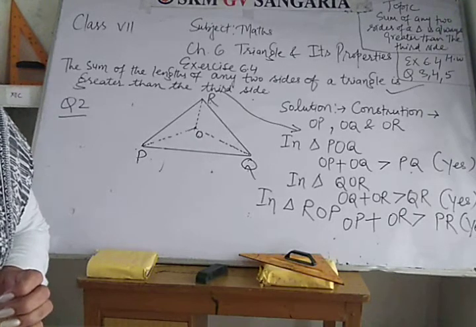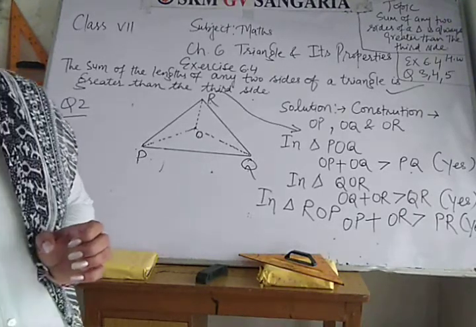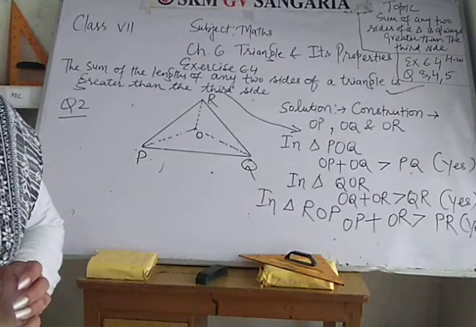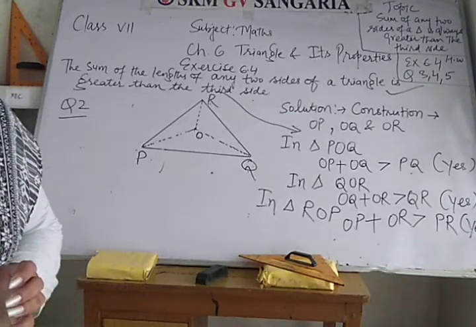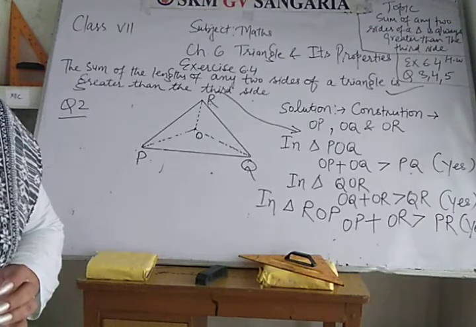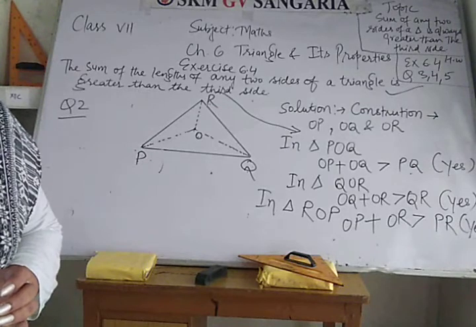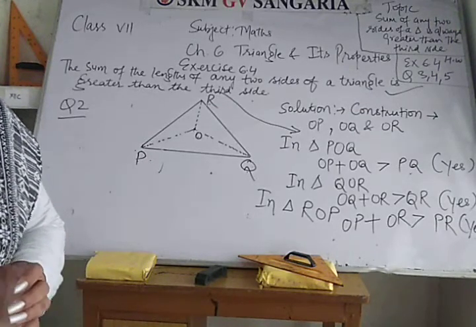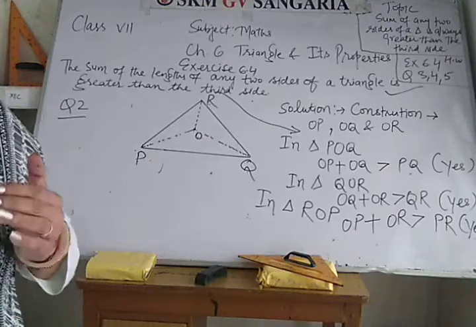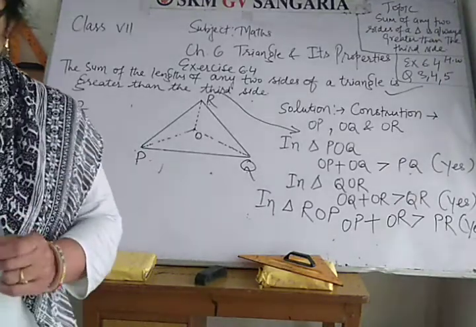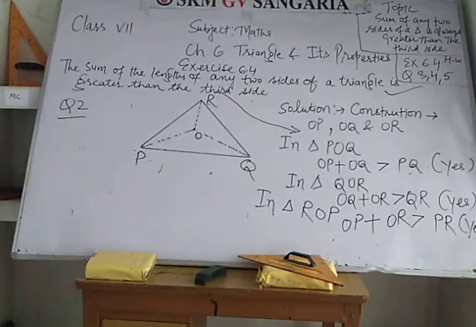Since AM is a median, it divides the opposite side BC into two equal parts, so BM is equal to MC, and BM plus MC is equal to BC. When you add both, you find that AB plus BC plus CA is greater than 2AM.